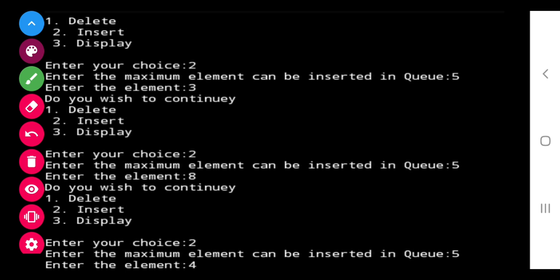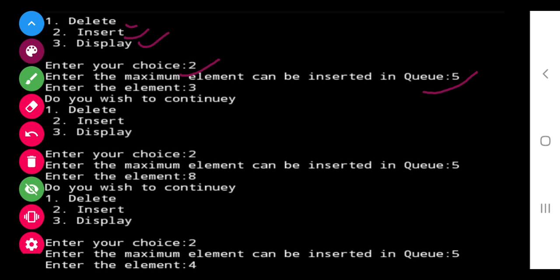So class, see, I have already created a program and this is the output of that program, in which I will allow the user either to delete, insert or display. So the first choice that I have taken is 2. Then it will ask how many maximum elements you want.